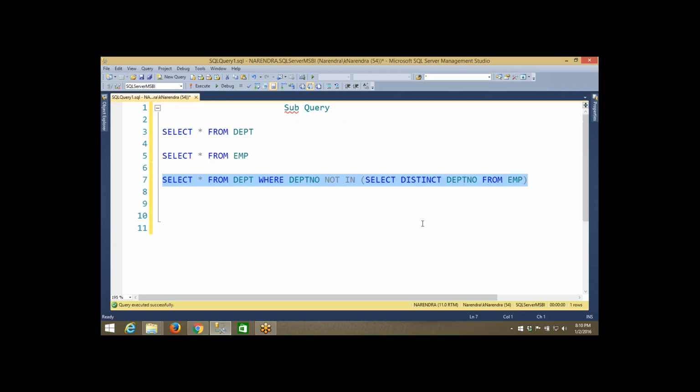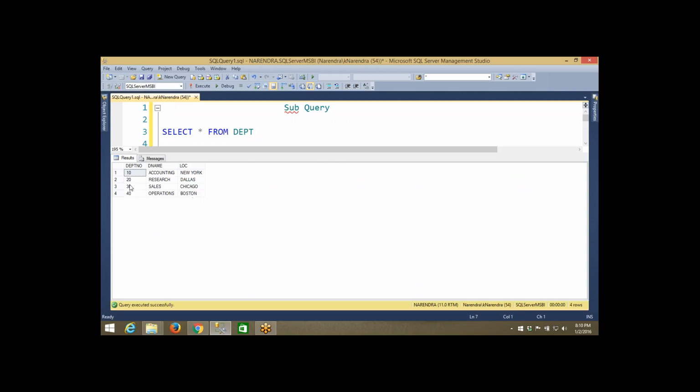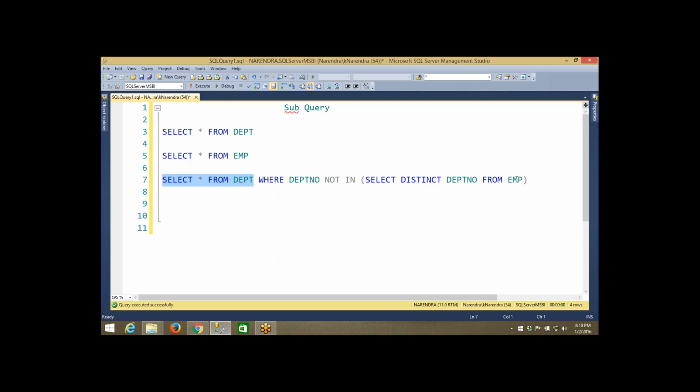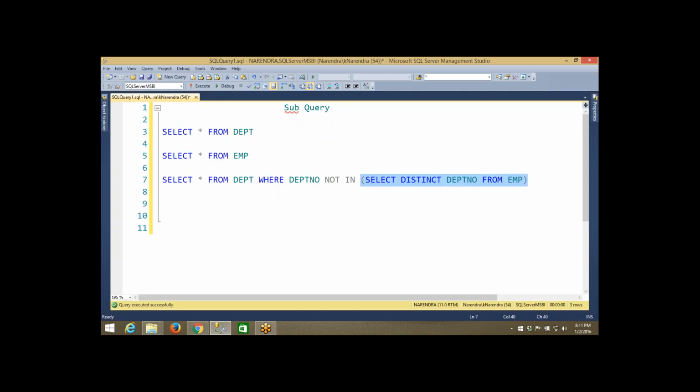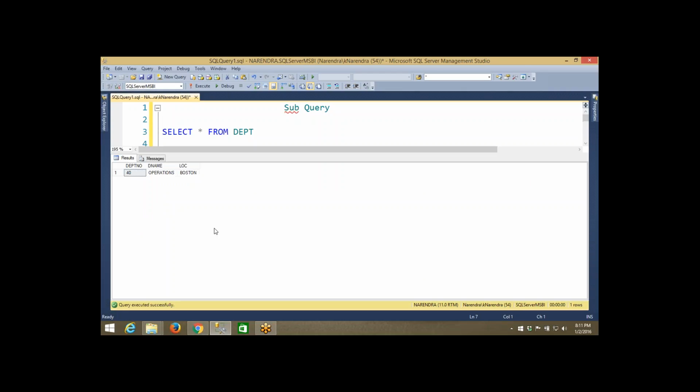From this side you can see 4 departments: 10, 20, 30, 40. But this side, how many? Only 3. So 10, 20, 30 are there, and not in means that 40 is not in this employee table. So that details you can see.